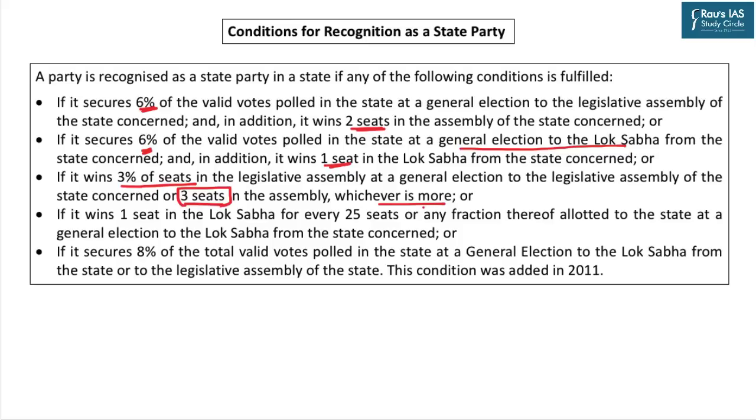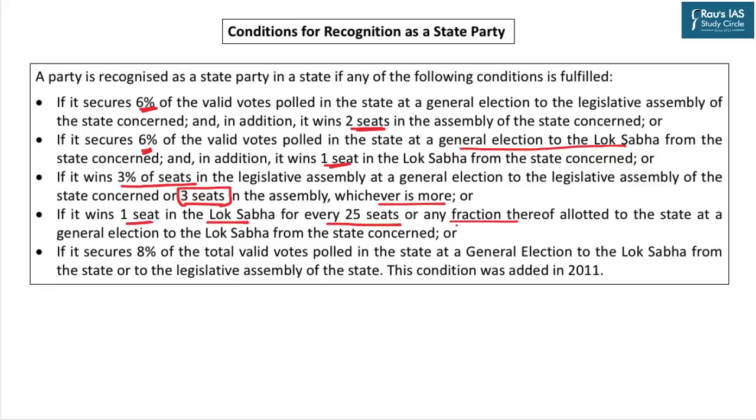There's also a criterion in terms of seats for the Lok Sabha. If the party wins at least one seat in the Lok Sabha for every 25 seats, suppose the state has been allocated 50 seats, then it has to win 2 seats altogether, or any fraction thereof. Maybe the state has not been allocated 25 seats, maybe it has been allocated just 11 seats. So in that case also, it has to win at least one seat. Then the party will be recognized as a state party.